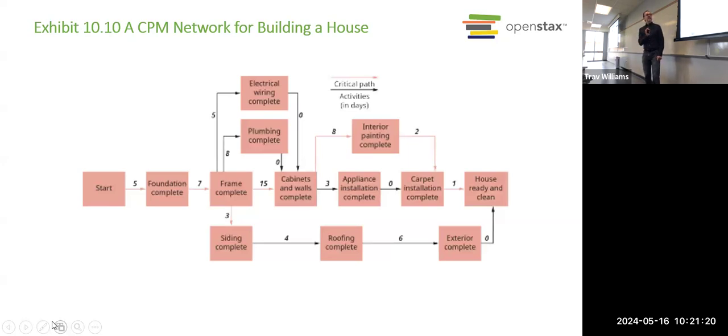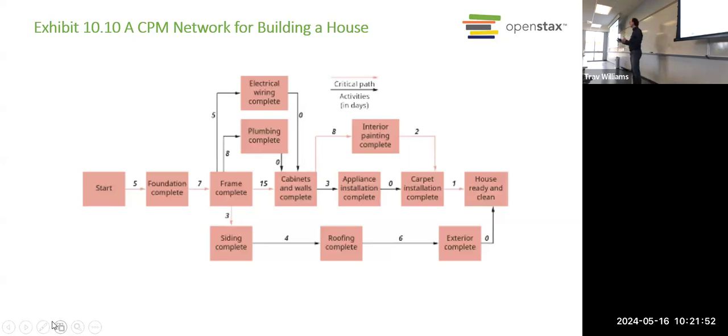So that is the critical path. That's why this is called the critical path method. If the siding gets delayed, it's okay, because that only was going to take 3 days. And it's going to take 15 days to get the cabinets up, right? And they're happening at the same time. So if this gets delayed, it's no problem. If the plumbing or the wiring get delayed, again, not really a problem. But if this critical path gets delayed, then the whole project is going to be late.